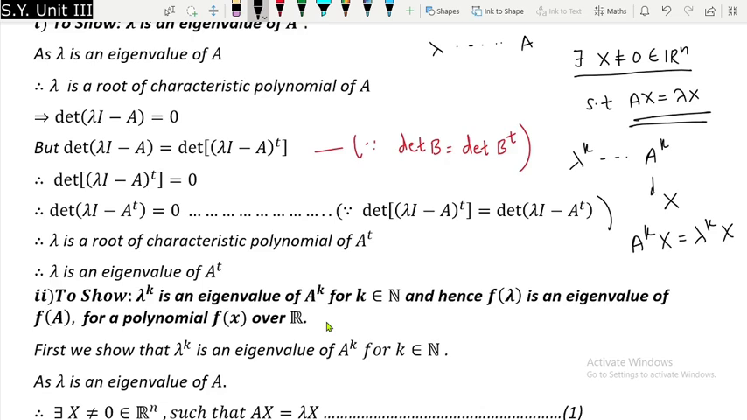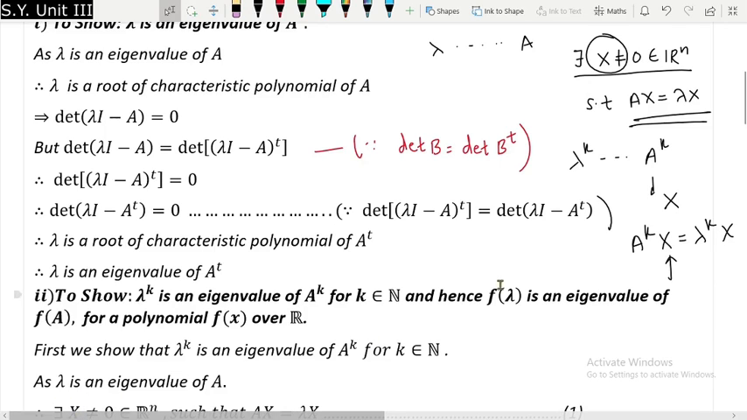And we are going to prove that whatever x has been there over here, the same x is going to work for A raised to k also. That means the x that worked for lambda to be an eigenvalue of A is going to work for lambda raised to k to be an eigenvalue of A raised to k.